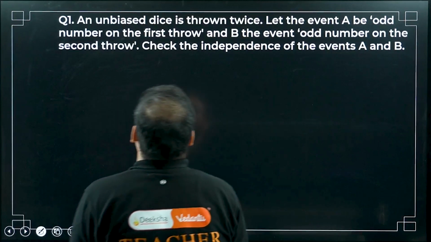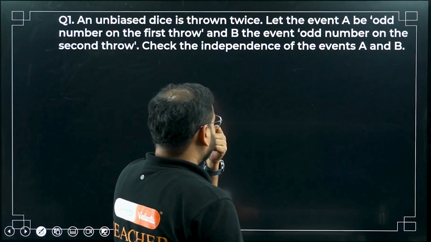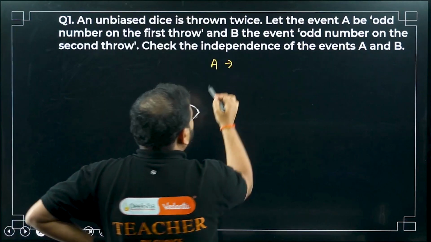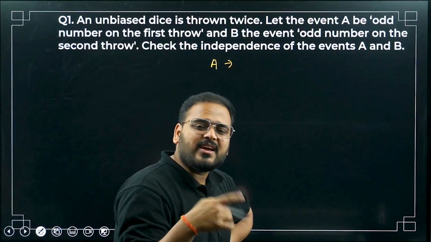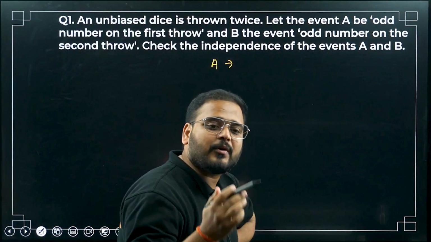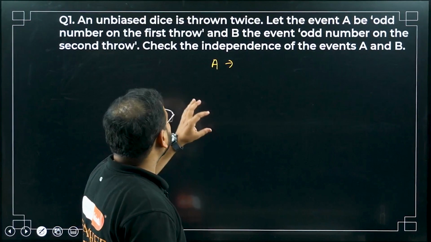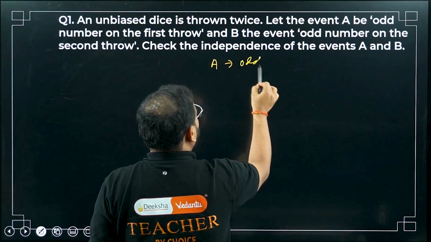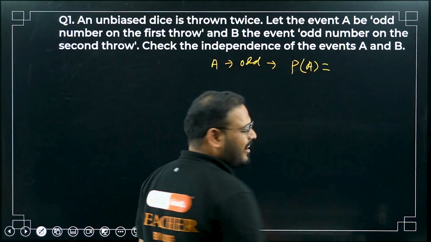An unbiased dice is thrown twice. Let the event A be an odd number. Think about a dice: 1, 2, 3, 4, 5, 6. Odd is half, and even is half. 2, 4, 6 is even, and 1, 3, 5 is odd. So for event A to be odd, the probability will be exactly half.